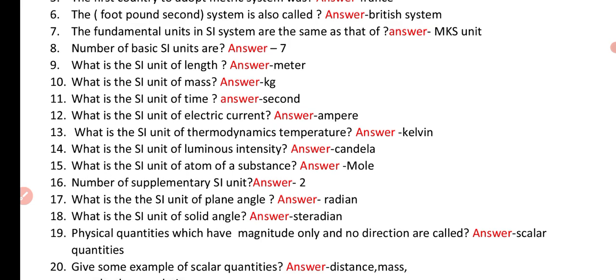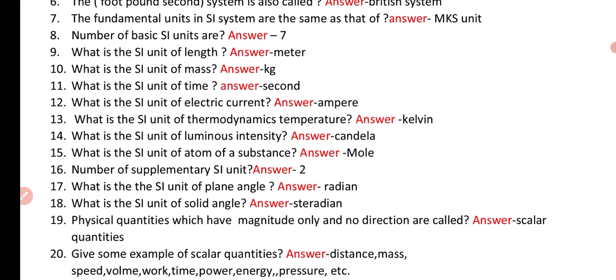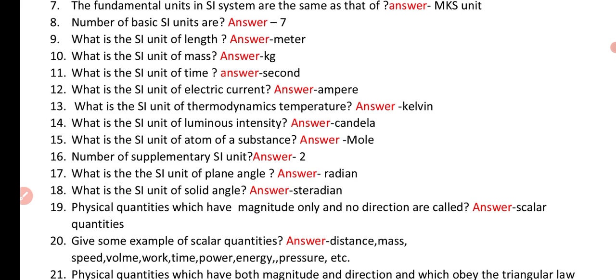Question number 15. What is the SI unit of amount of a substance? Answer: mole. Question number 16. Number of supplementary SI units? Answer: 2. Question number 17. What is the SI unit of plane angle? Answer: radian. Question number 18. What is the SI unit of solid angle? Answer: steradian.